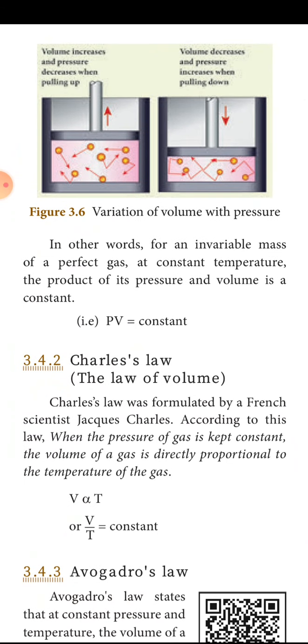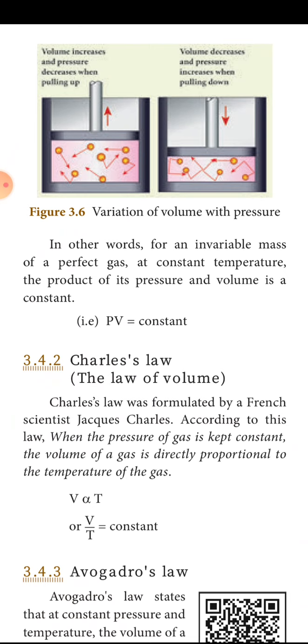Variation of volume with the pressure. If you increase the volume, pressure will be decreased. If you increase the pressure by pushing the piston down, you are increasing the pressure. By increasing the pressure, see, the volume is reduced.